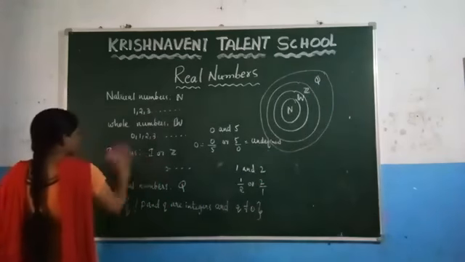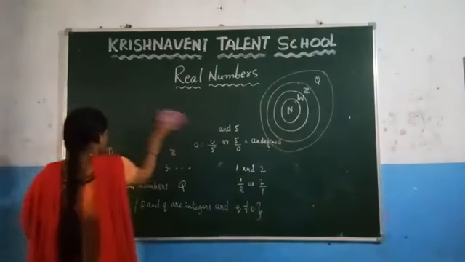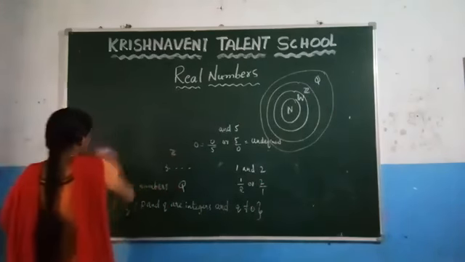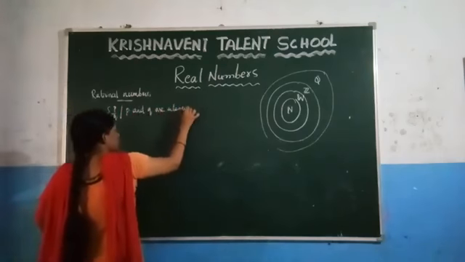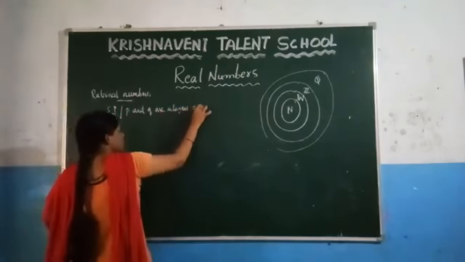Now we are going to define the rational numbers in a different way. So how do you define them the other way?